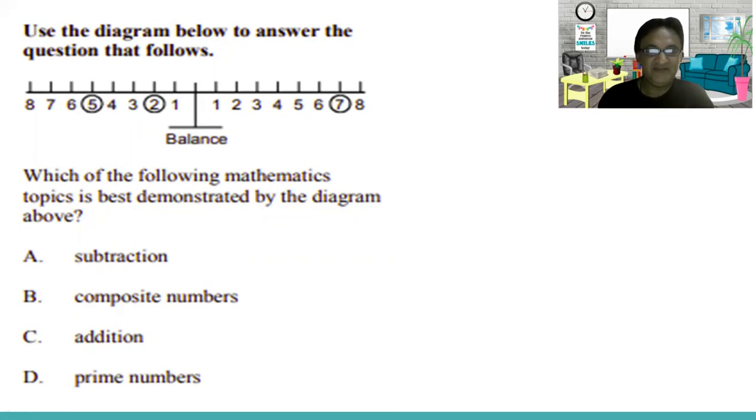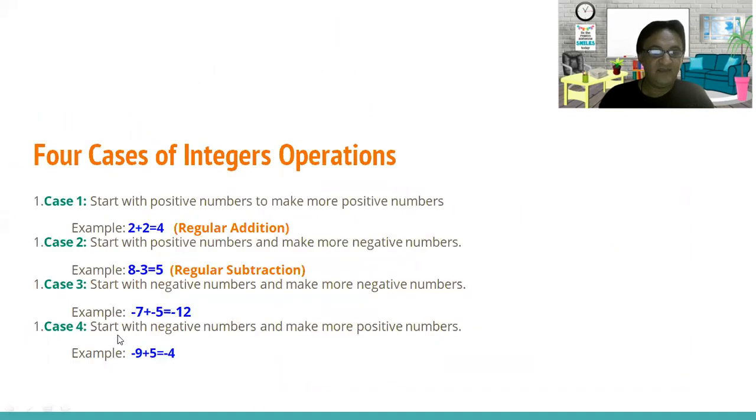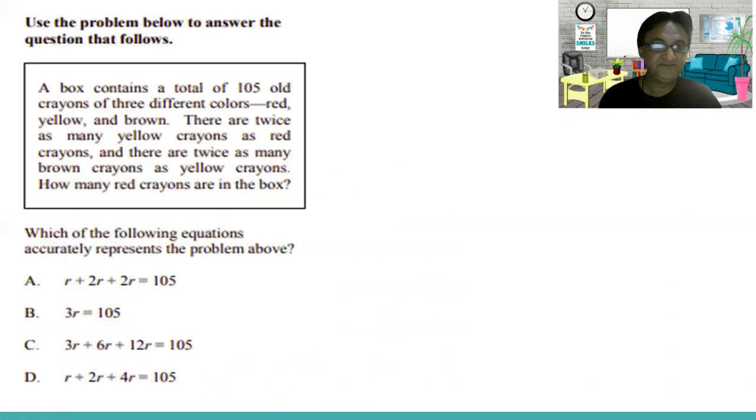Okay. So that shows the addition operation. It starts with the negative numbers and makes more positive numbers. So this is called the addition operation. You have to be very careful about these 4 cases of the operation, or refer to my previous video.